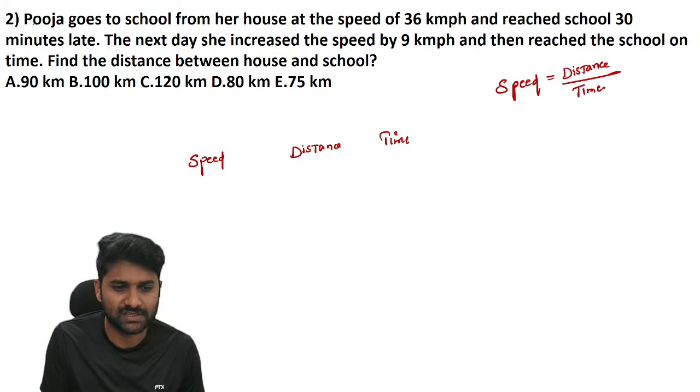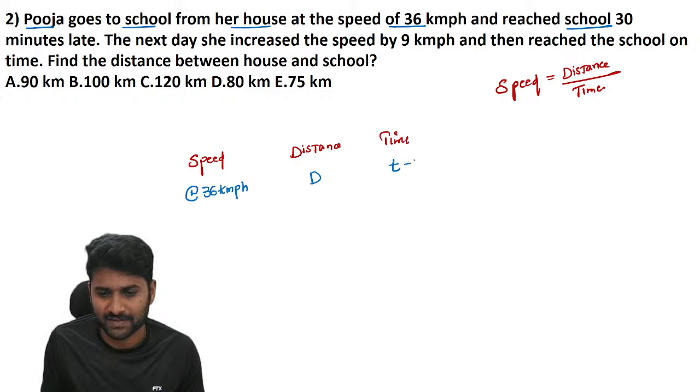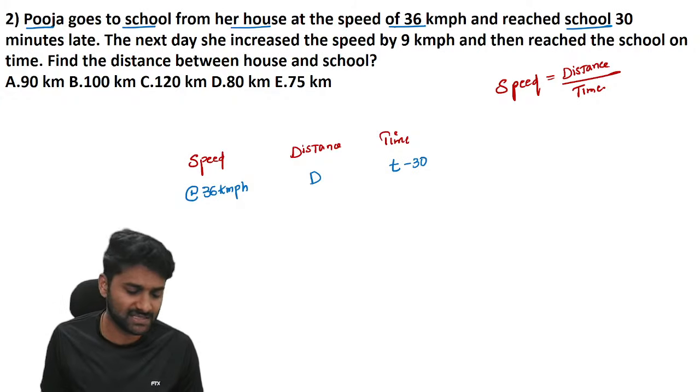Your question says that Pooja goes to school from her house at a speed of 36 km per hour. Her speed is 36 km per hour and she reaches school 30 minutes late. Let us consider distance is d and original time is t.